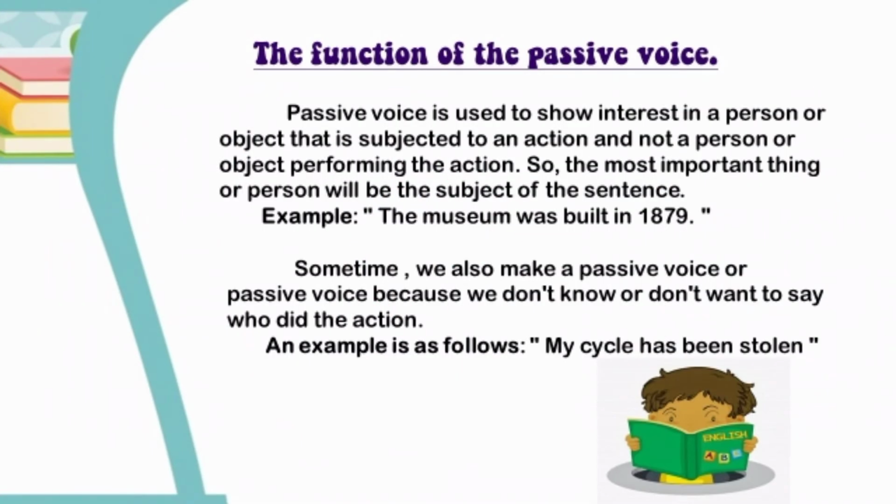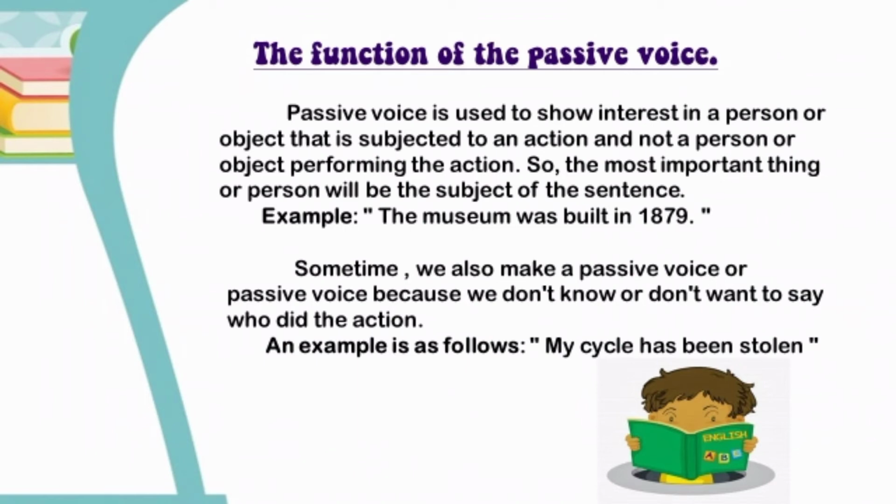The function of the passive voice. Passive voice is used to show interest in a person or object that is subject to an action and not a person or object performing the action. So, the most important thing or person will be the subject of the sentence.